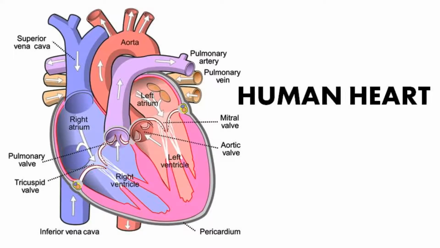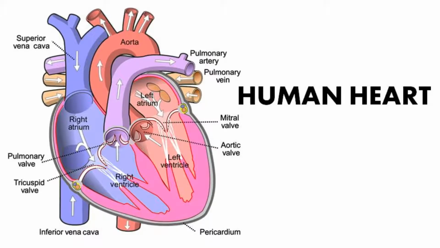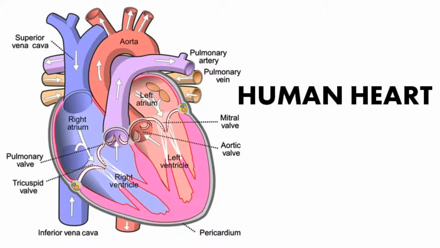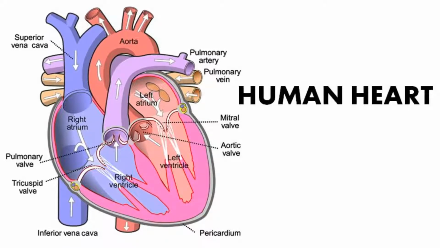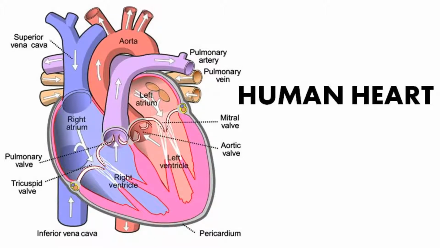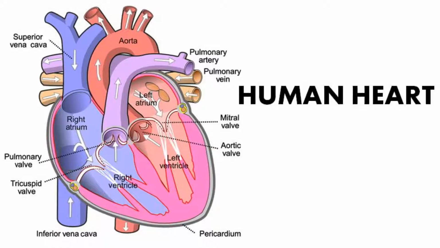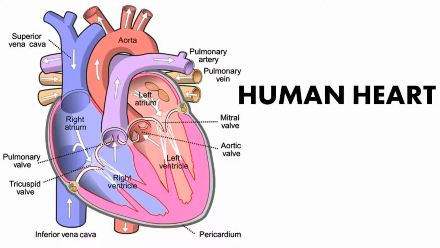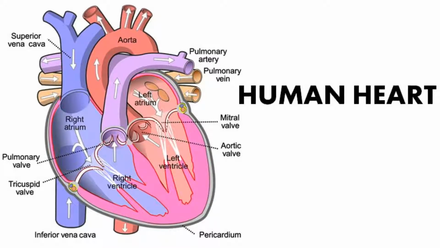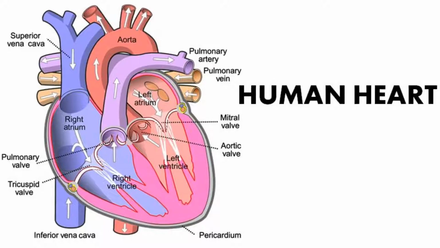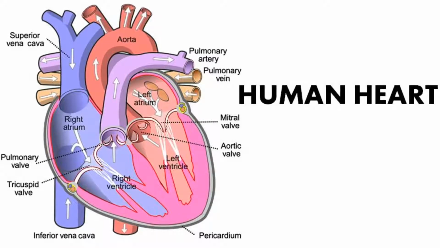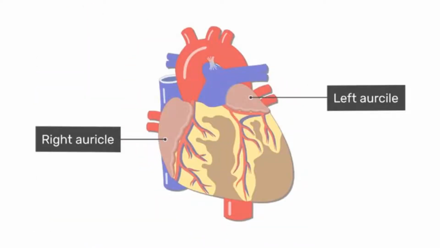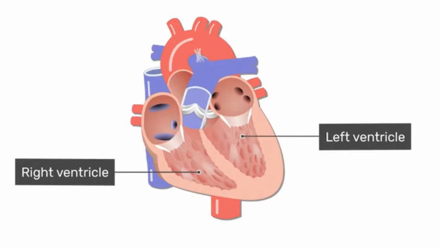You all have guessed by now that we need a pumping organ to push blood around our body, and this pump is the heart. The heart is a muscular organ which is as big as our fist. Because both oxygen and carbon dioxide have to be transported by the blood, the heart has different chambers to prevent the oxygen-rich blood from mixing with the blood containing carbon dioxide. The heart has 4 chambers, 2 upper atria and 2 lower ventricles.